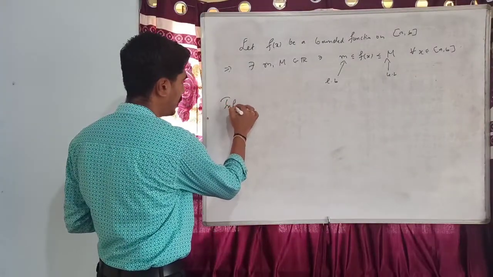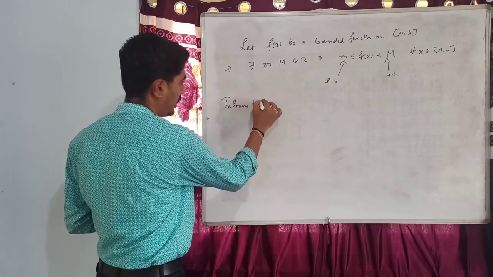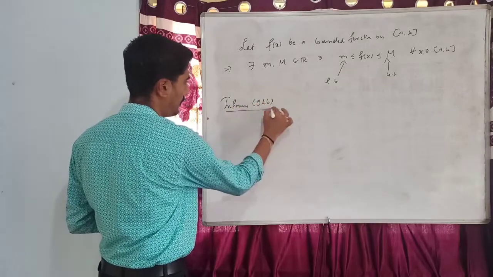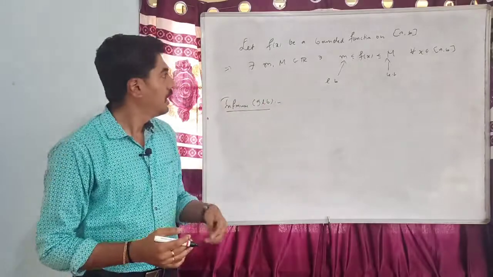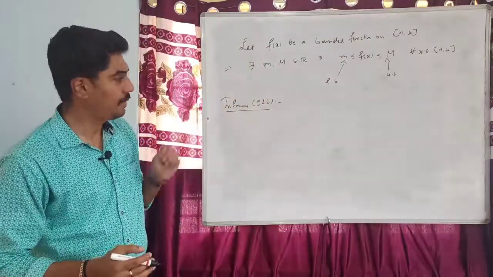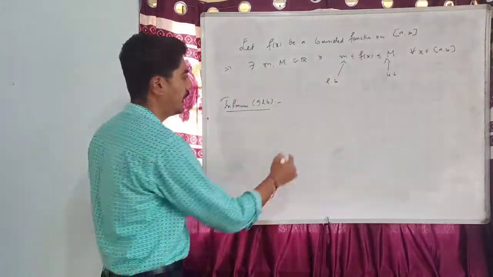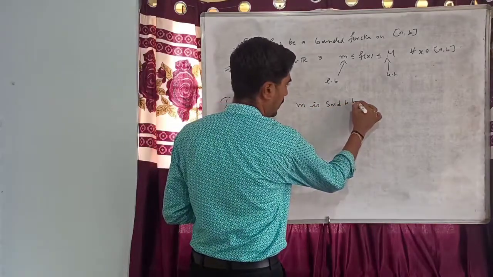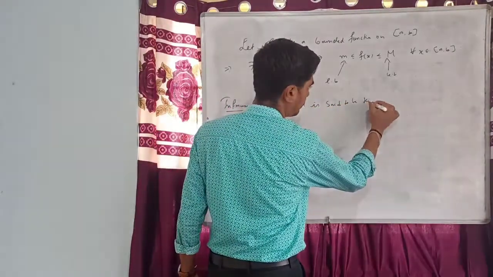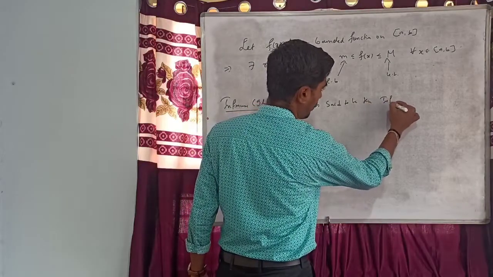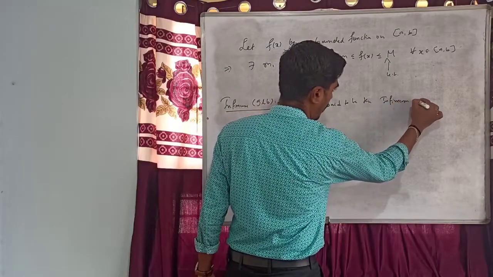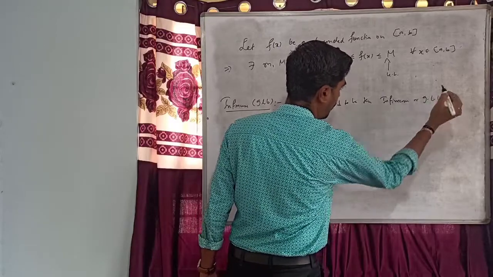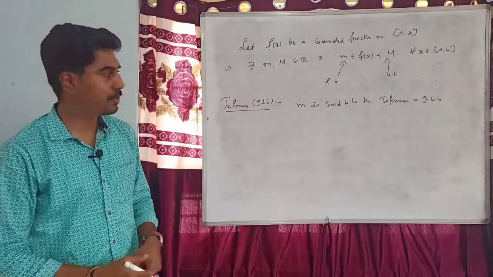Infimum, it's also known as greatest lower bound. For a bounded function f on closed interval [a, b], m is said to be the infimum or greatest lower bound if it satisfies two conditions.